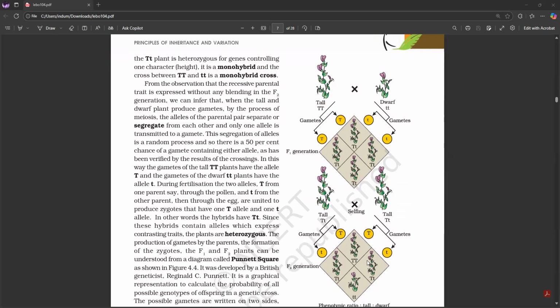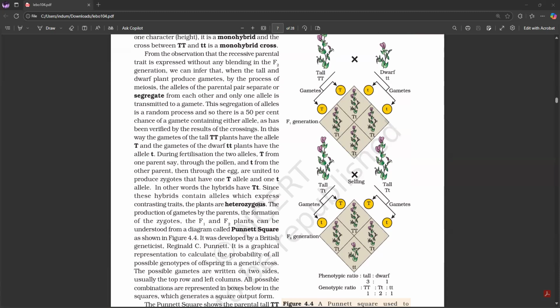From the observation that the recessive parental trait is expressed without any blending in the F2 generation, we can infer that when the tall and dwarf plants produce gametes by the process of meiosis, the alleles of the parental pair separate or segregate from each other, and only one allele is transmitted to a gamete. This segregation of alleles is a random process, and so there is a 50% chance of a gamete containing either allele, as has been verified by the results of the crossings.